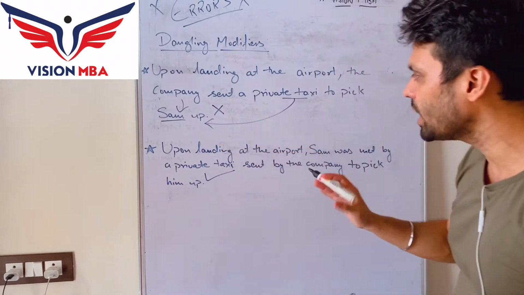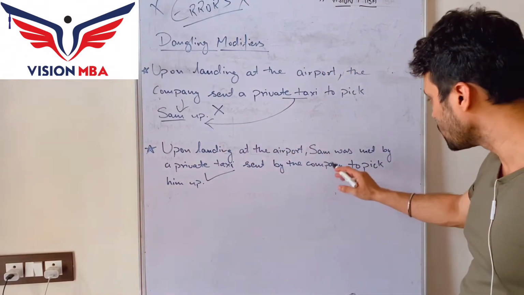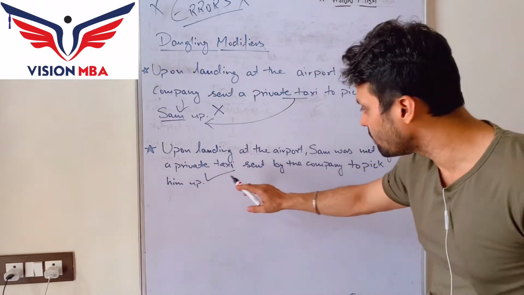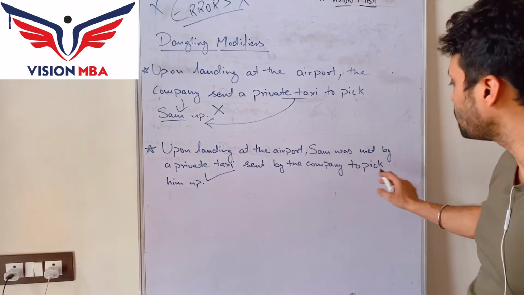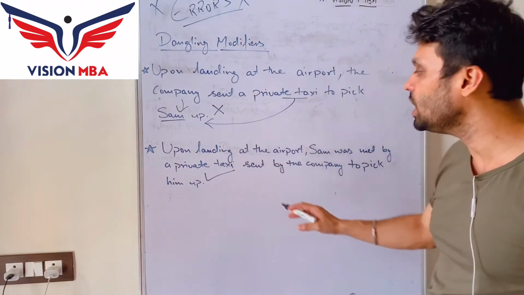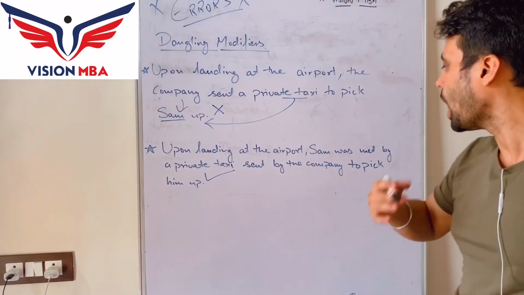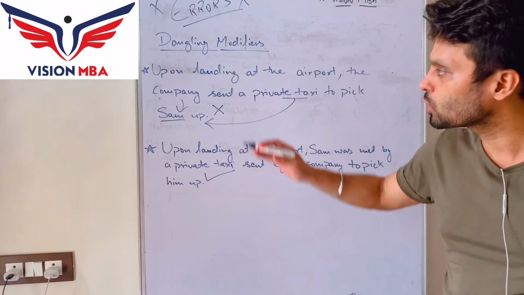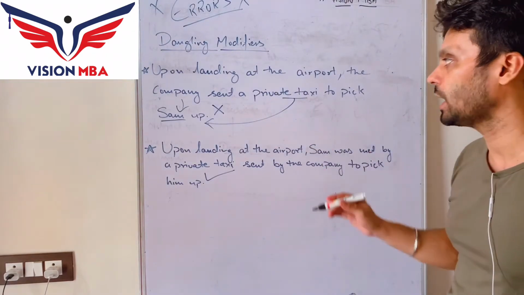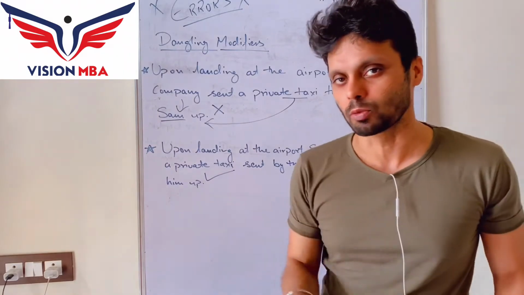The meaning is quite confusing. Now look at here. Upon landing at the airport, Sam was met by a private taxi sent by the company to pick him up. Here the meaning is absolutely clear, who sent the taxi, and how Sam got picked up from the airport. So guys, this is one of the examples of dangling modifiers. This is just one example guys. Let's go on to another one.